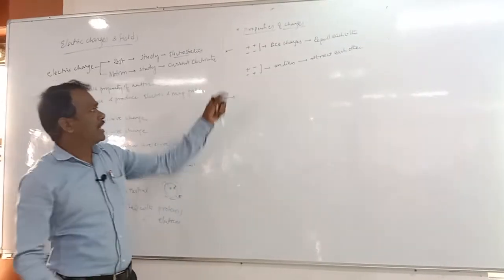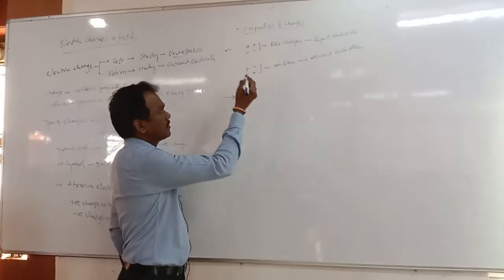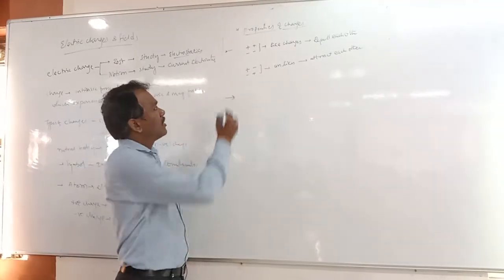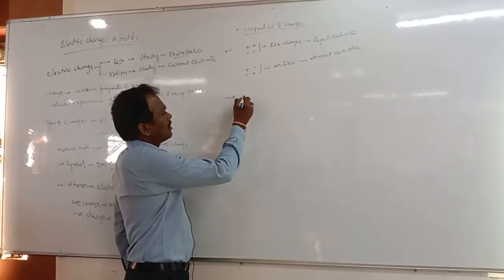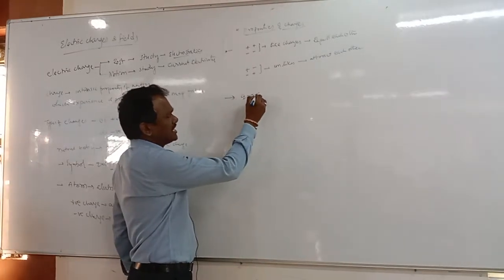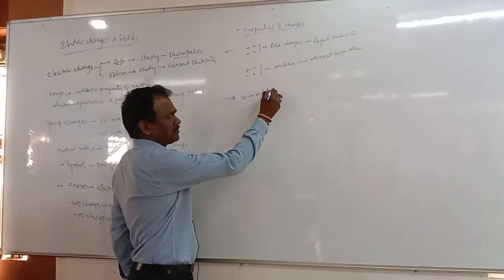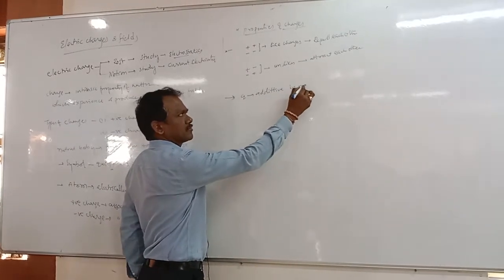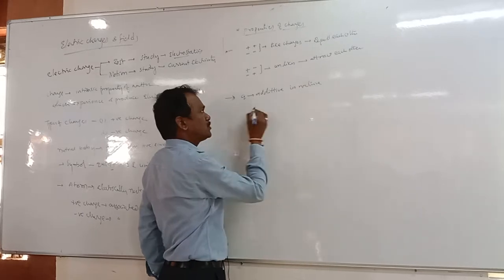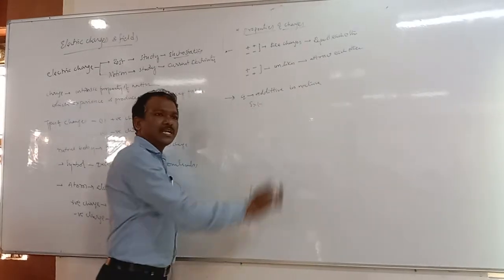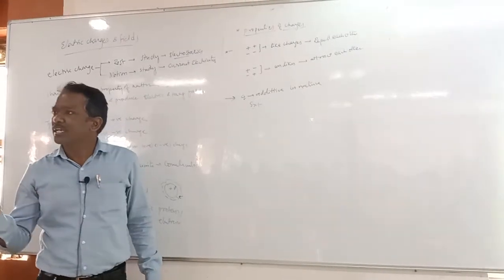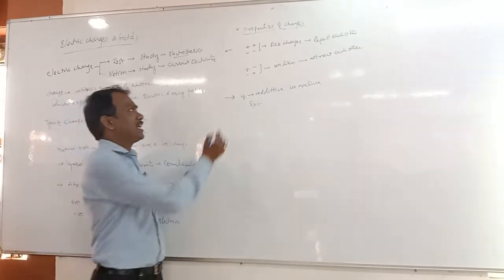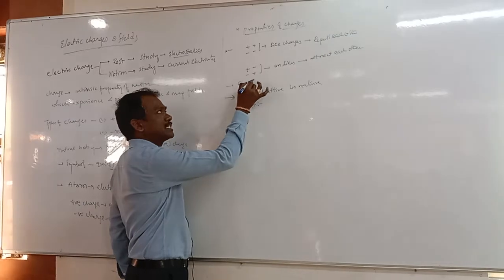Okay. And charge is additive in nature, we are saying. Means what? It is a scalar quantity, scalar addition we are taking, isn't it? Here charge q is a scalar quantity.